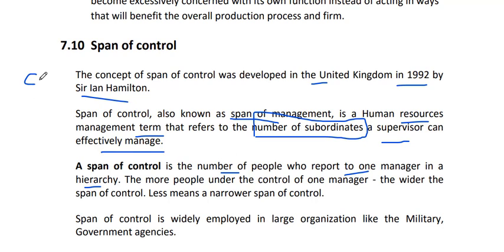Let's say CEO, manager, supervisor. Then there are two to three supervisors, I will type only one. Then department head.